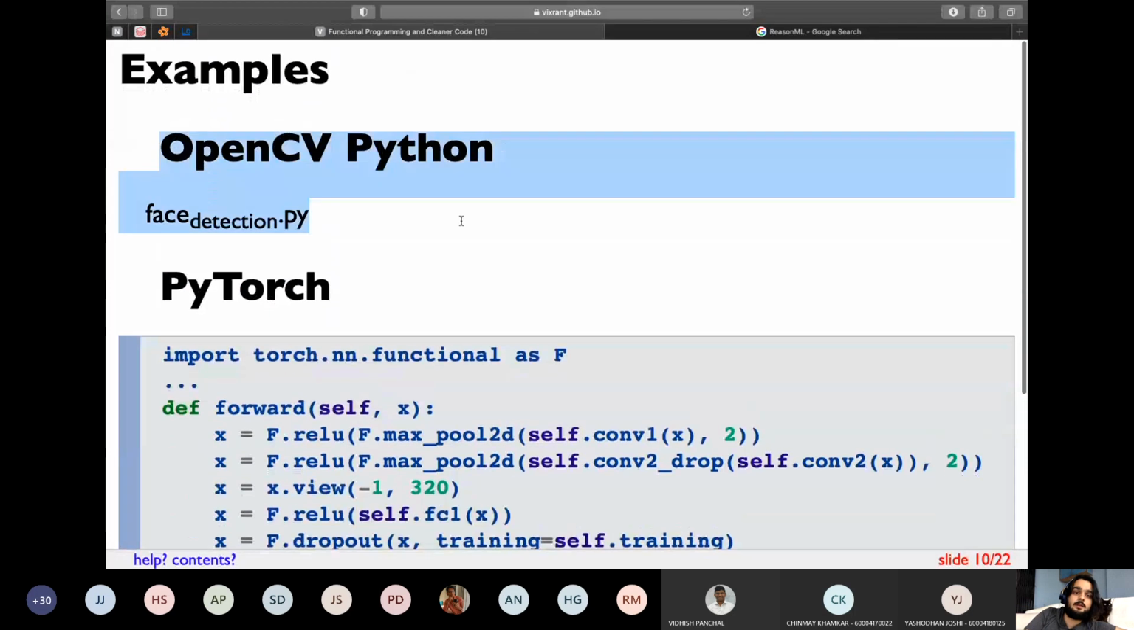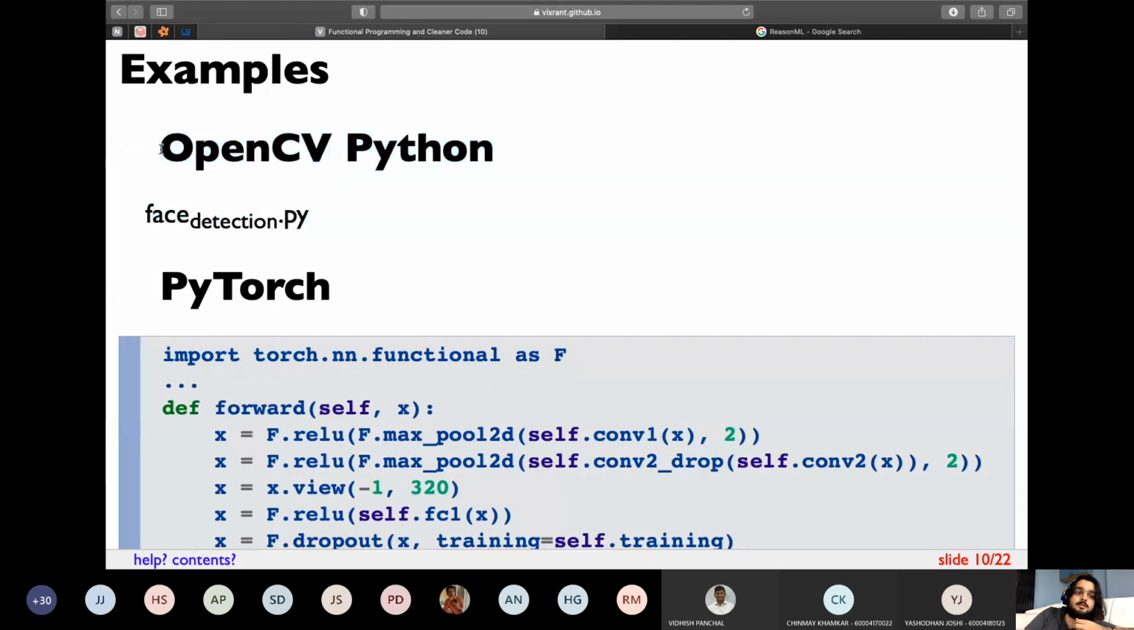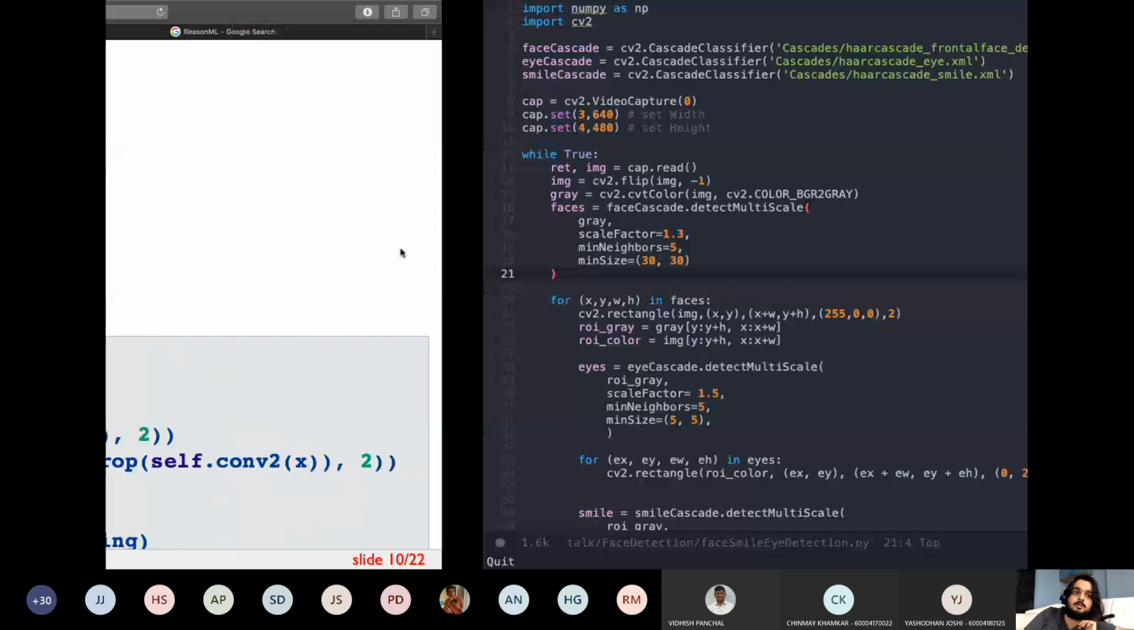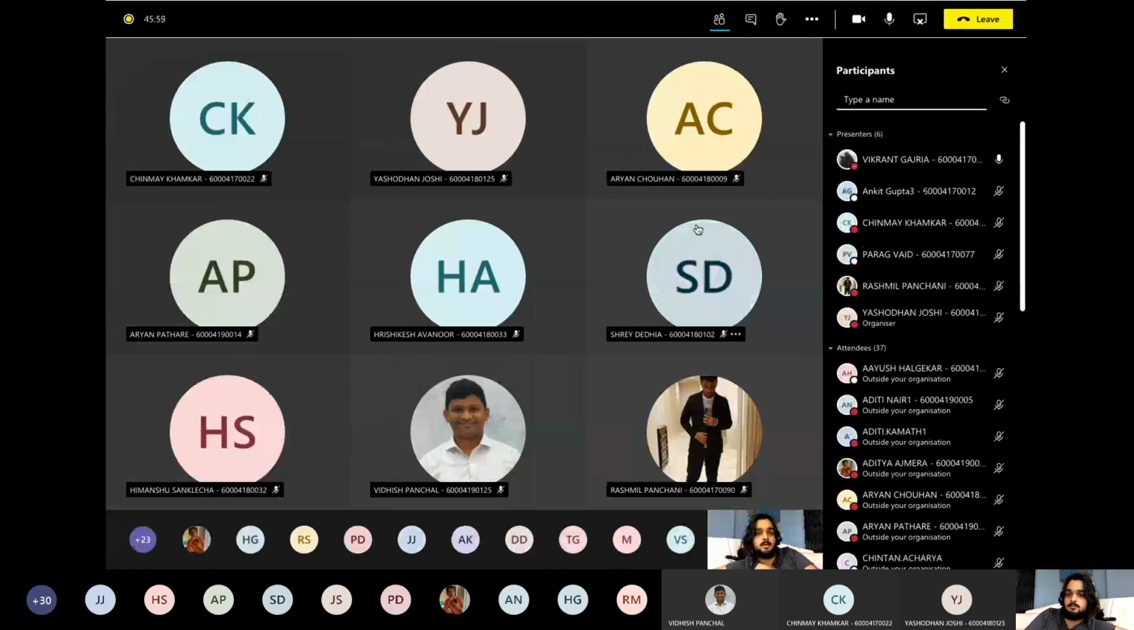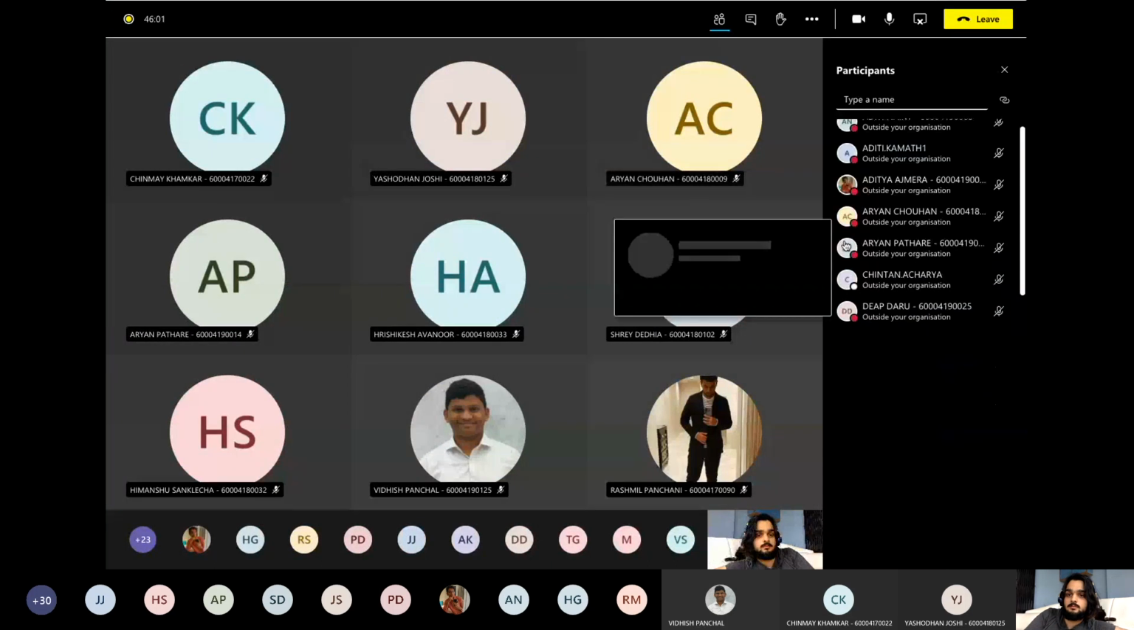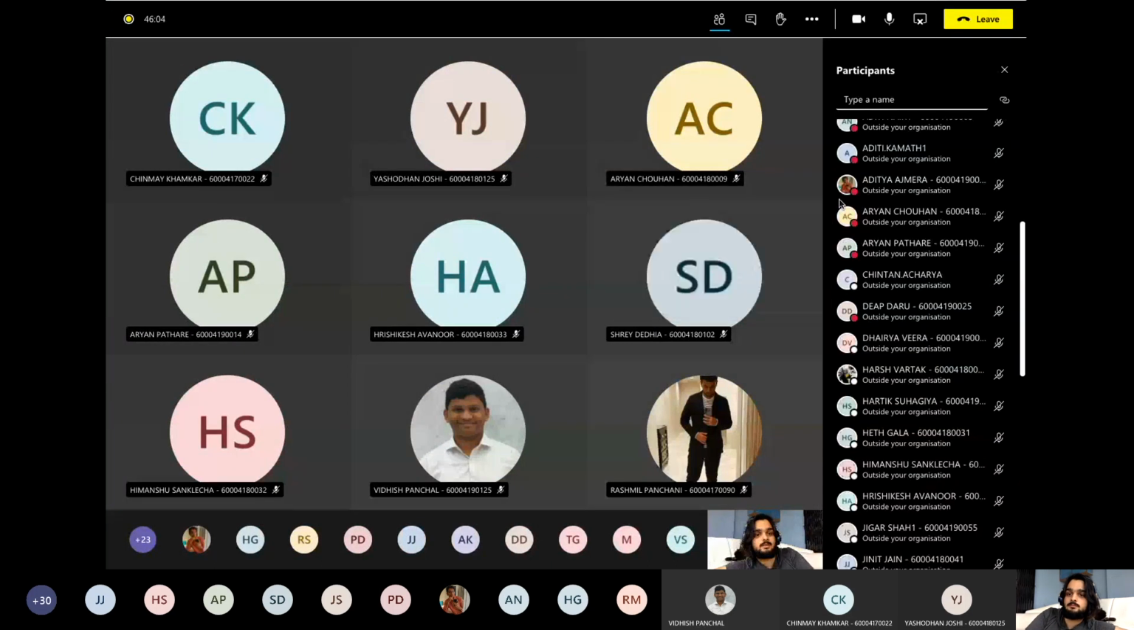And the final example I want to give you is OpenCV Python. Before I go into that, I've written the code actually. So if anybody has any doubts, then you can ask right now. You can unmute and ask.